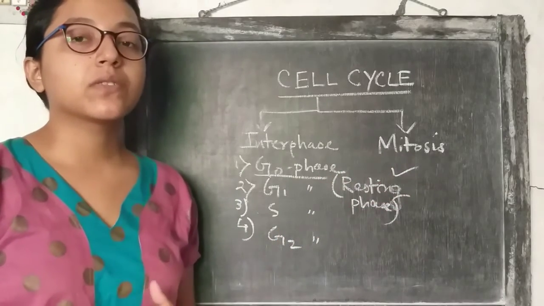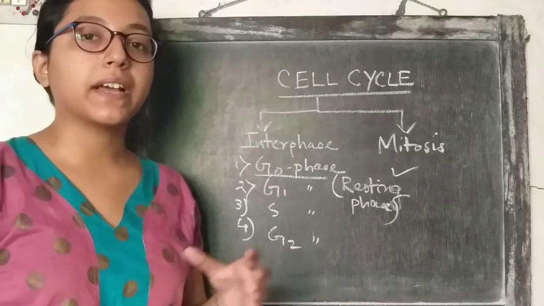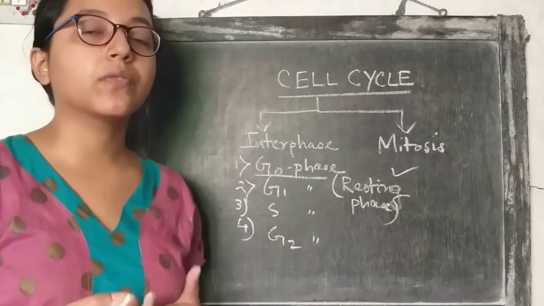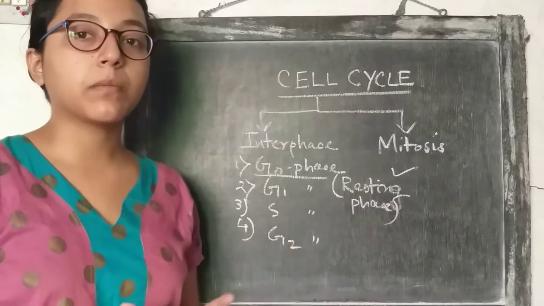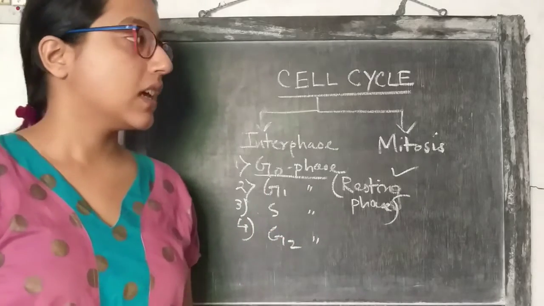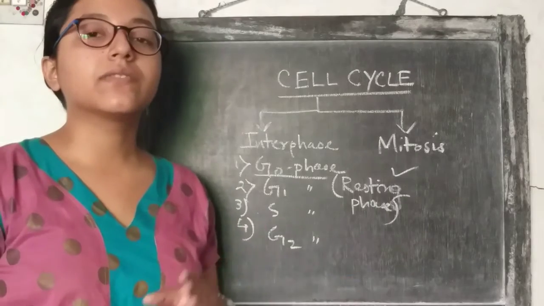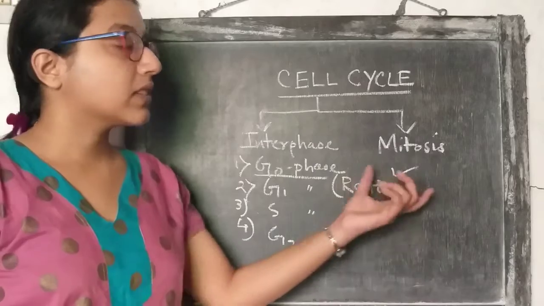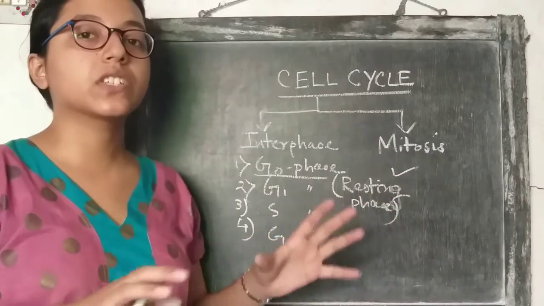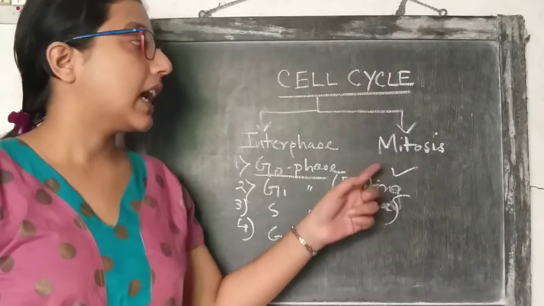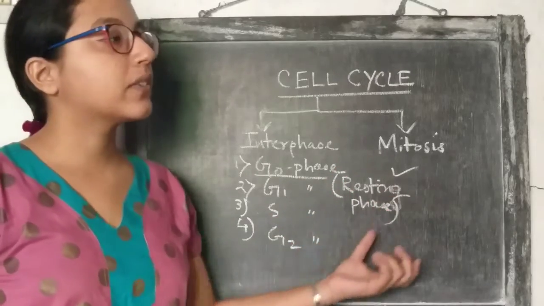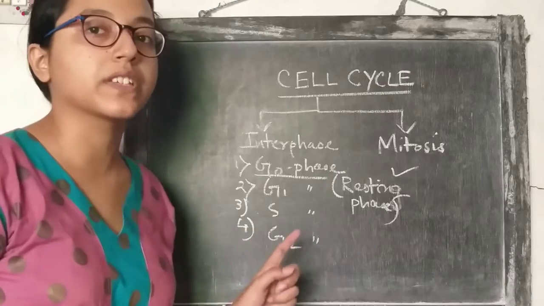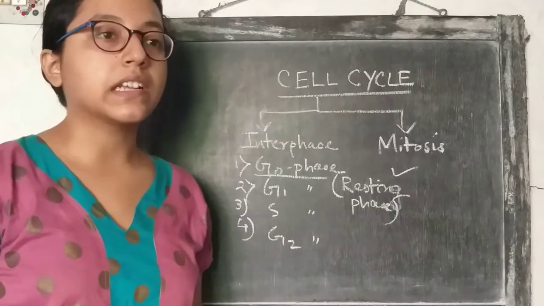M phase is the mitosis phase, and we know that in mitosis, a parental cell divides into two daughter cells that have the same number of chromosomes as the parental cell. So this division occurs in the mitosis phase. And after the mitosis phase, one round of cell division is complete, and those cells again re-enter the cell cycle and move into the G1 phase, then S phase, then G2 phase. So this is the entire process of cell division.